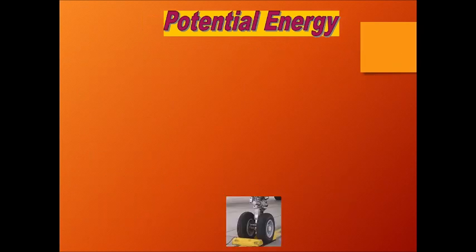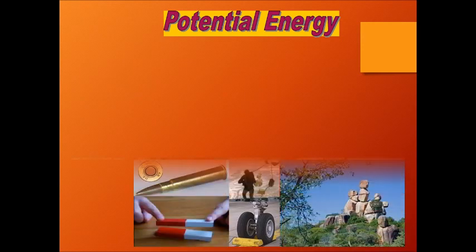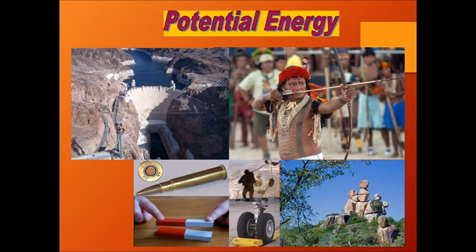Let's look at the various places where potential energy is involved. When you're stretching a bow and arrow, there is elastic potential energy. When you lift a magnet, there is magnetic potential energy. When an object is at height, it has gravitational potential energy.